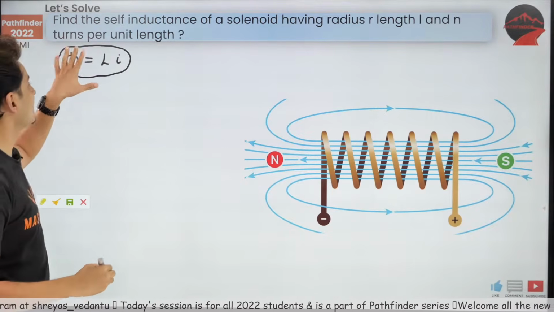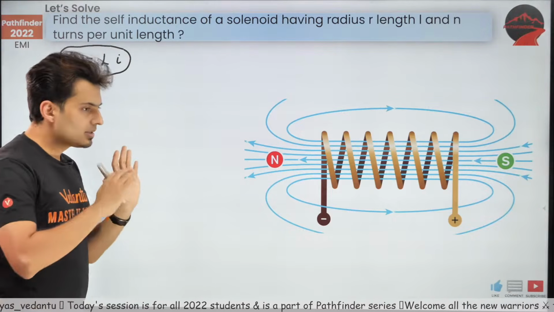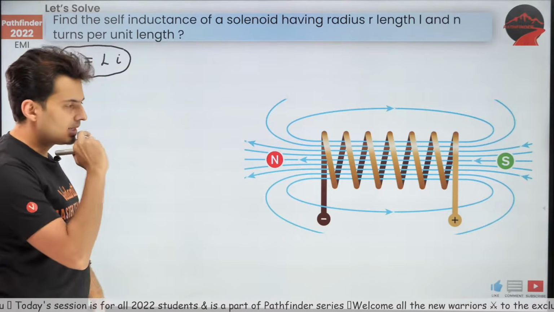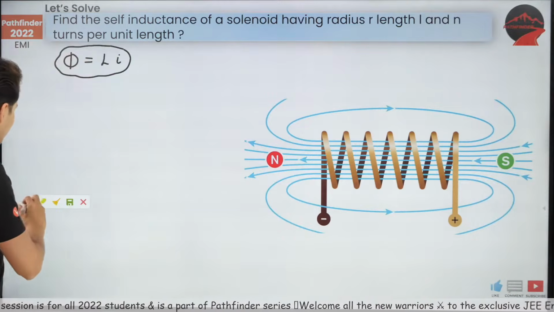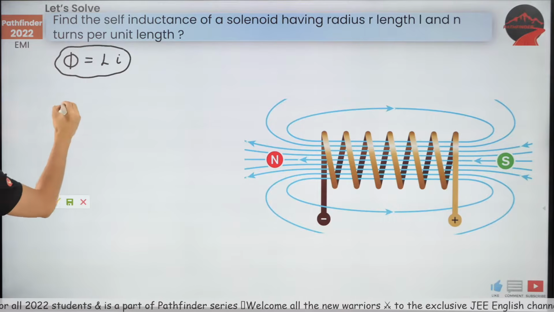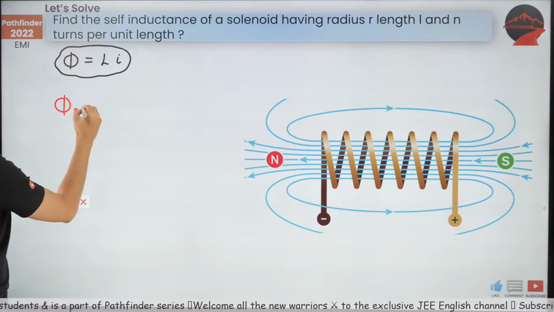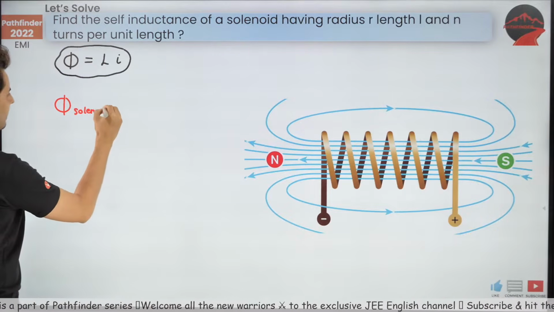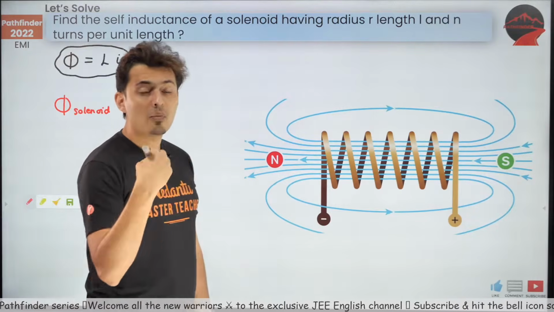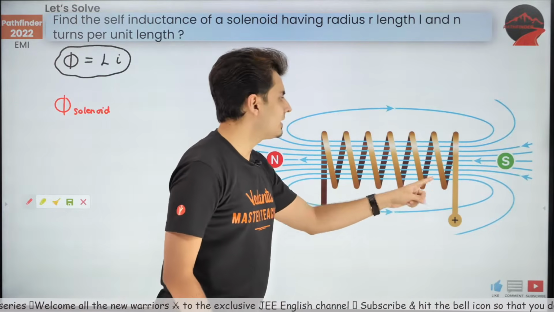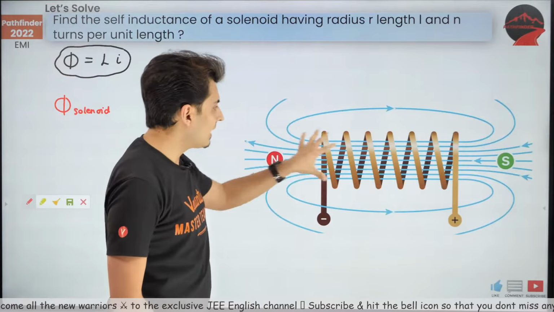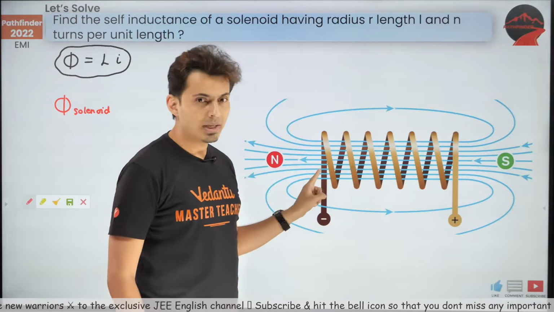Somehow try to write flux in terms of current. Okay, let's try to figure this out. First of all, see guys, the flux passing through the solenoid. Why is the flux passing? Because the current is flowing through it and it is creating a magnetic field which is cutting through all the coils.